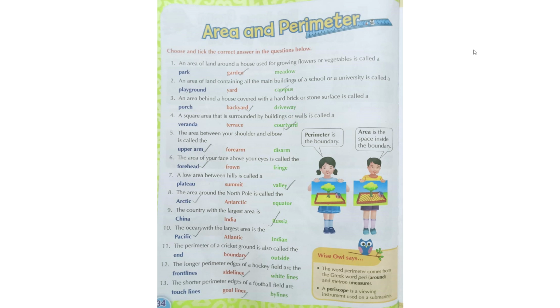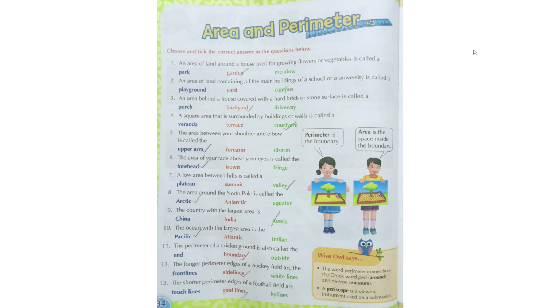Then, an area of land containing all the main buildings of a school or university is called dash. In some area the main buildings of the school will be there, the college will be there, the university will be there. What will we call that area? Playground, yard, or campus. We will call it campus, isn't it? We say school campus, college campus. So that area we call campus.